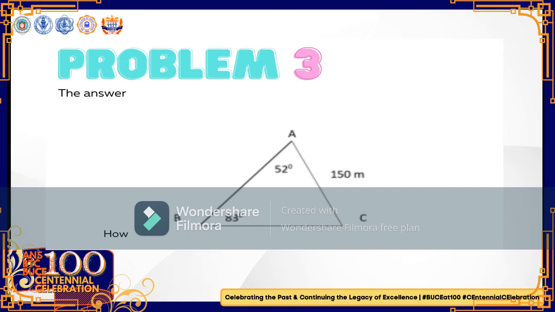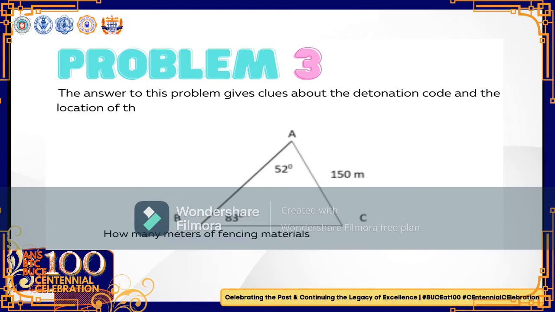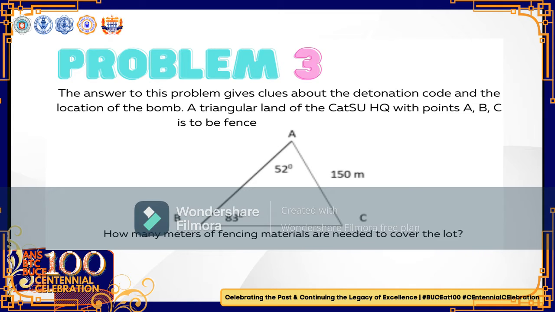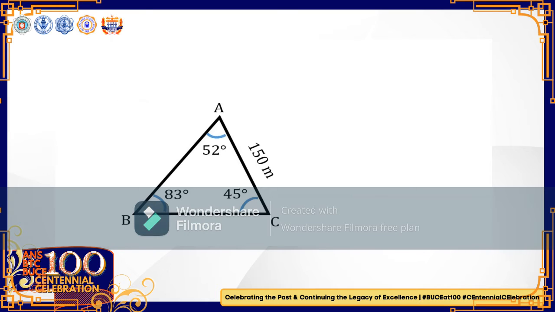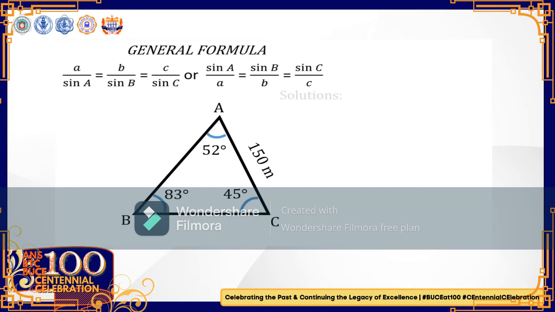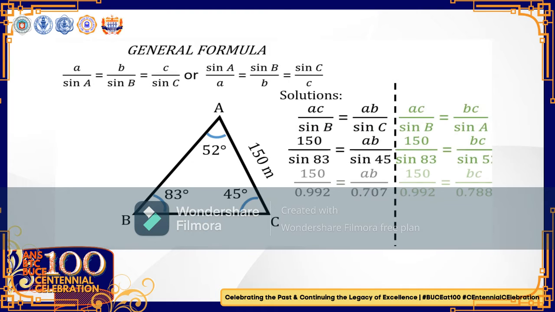The answer to this problem gives clues about the detonation code and the location of the bomb. A triangular land with points A, B, C is to be fenced with security traps. How many meters of fencing materials are needed to cover the lot? We can conclude that the missing segments AB and BC need to be computed and the perimeter of the triangle is missing. Next, we will be using the law of sines to find the length of the missing segments.